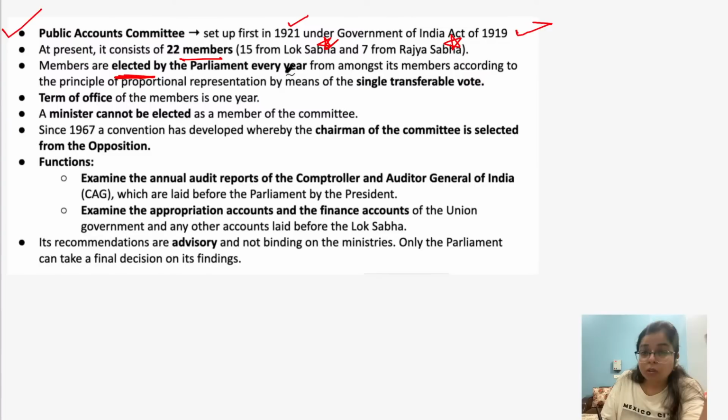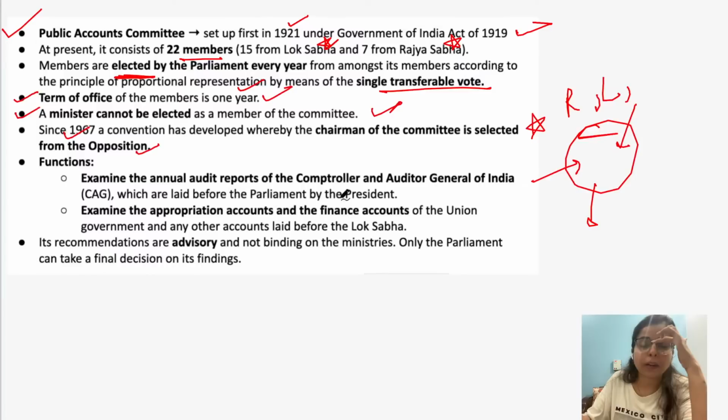And what are the functions of Public Accounts Committee? Basically, it examines the financial dealings of the central government: what are the revenues of the central government, what are the liabilities of the central government, and how are the public accounts of the central government handled by the government. Okay, so in this sense, what does it do? It examines the appropriation accounts or the finance accounts of the union government, and it also examines the annual audit report of the Comptroller and Auditor General of India.